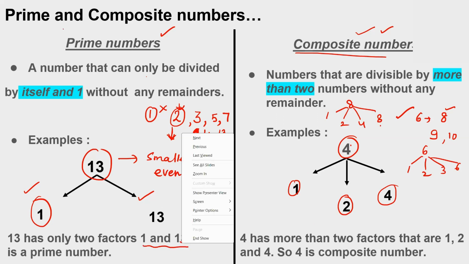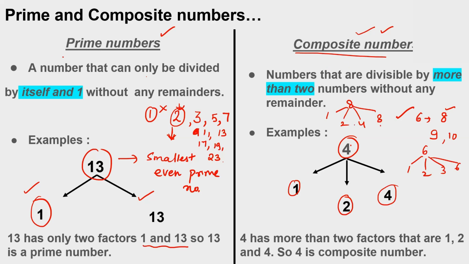Numbers which have only 2 factors, 1 and that number, are called prime numbers. Numbers which have more than 2 factors are called composite numbers. So 4 is the smallest composite number. 4, then 6, then 8, then 9, then 10, then 12, then 14, 15. Okay, these all are composite numbers.